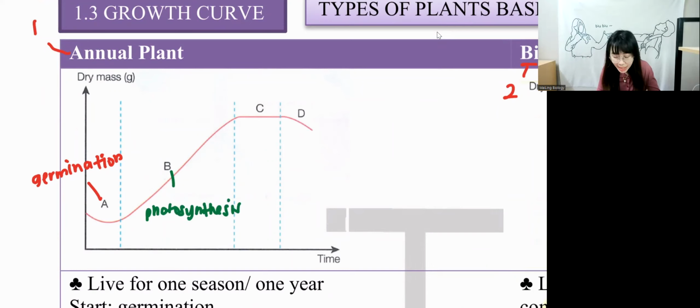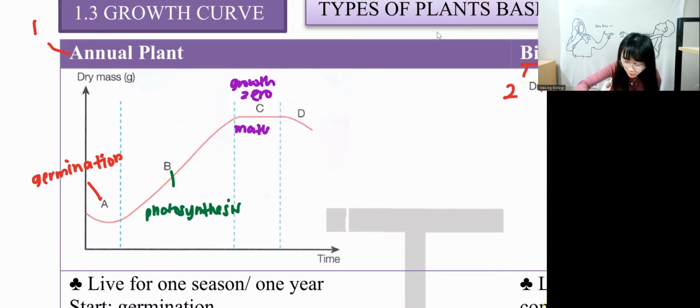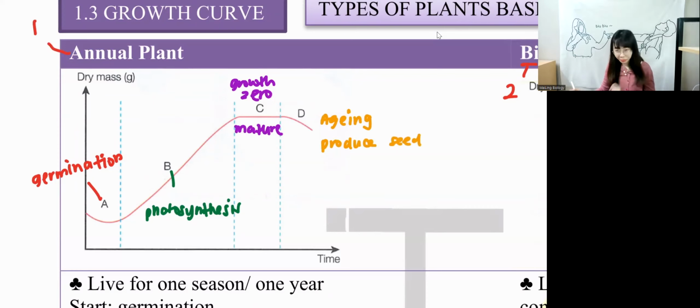Because at C, the growth rate is 0. Why is it 0? Because the plant has matured. They have reached the maximum. That's why it's 0. Same as human, when we reach a certain point of life, our cell produced is equal to cell eliminated. So it's equal. D is decreasing. Why is D decreasing? Because D is the aging process. Aging means that they are getting old. And then they will try to produce seed. Once they produce seed, they will die.